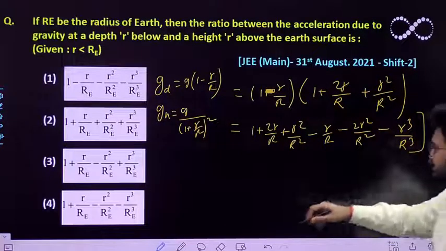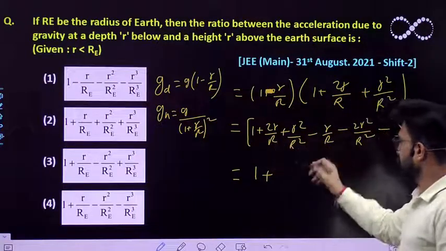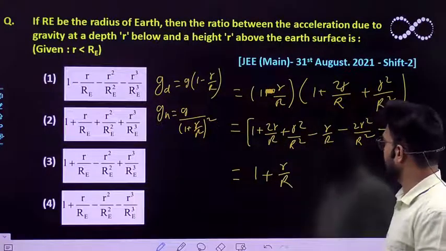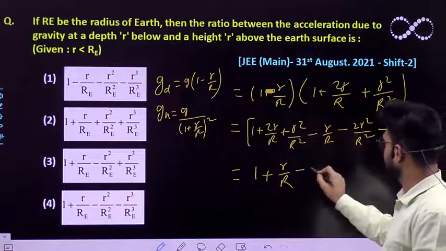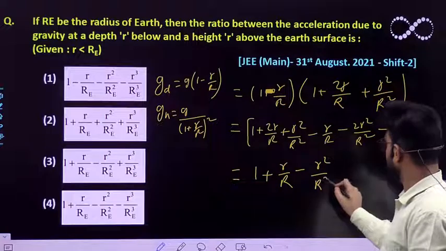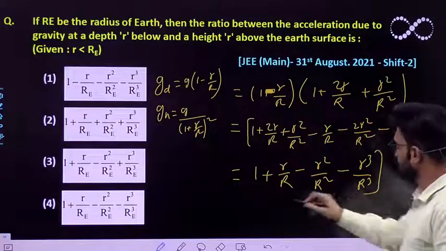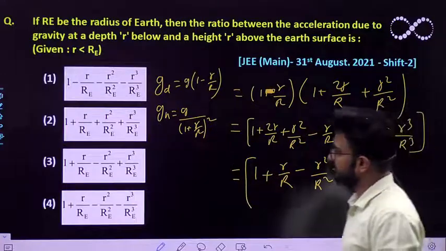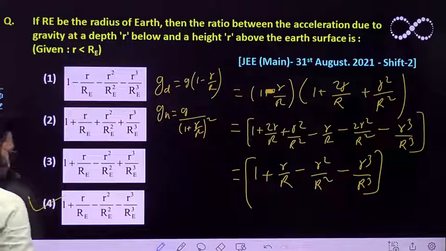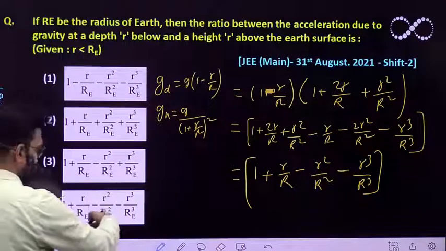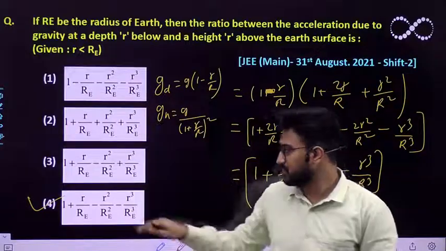So this is the final answer that we are getting. 1 plus 2r by R minus r by R would be r by R. Again this r square by R square minus 2r square by R square would be equivalent to r square by R square, and finally r cube by R cube. So this is the final answer that we are getting after expanding it. So it is closer to this answer. Okay, not closer, exactly you are getting the same answer. So this is the final answer that you should get.